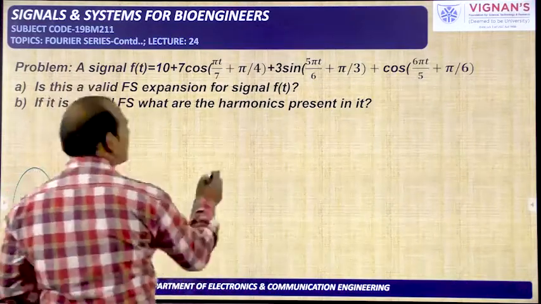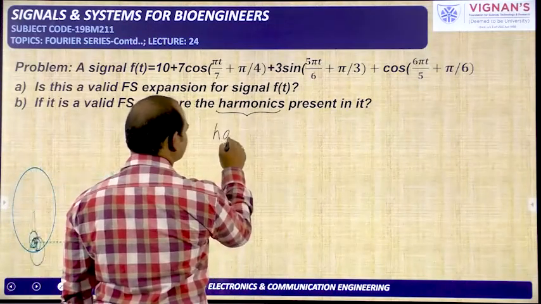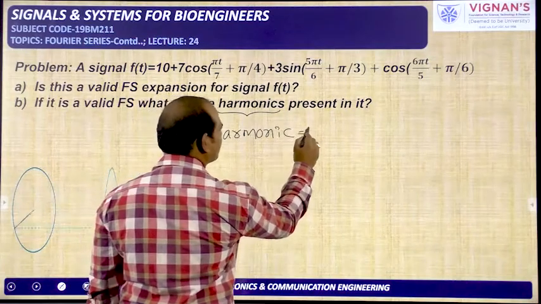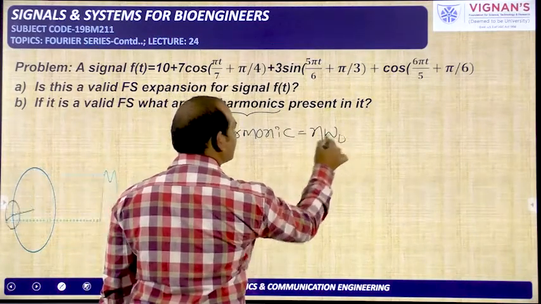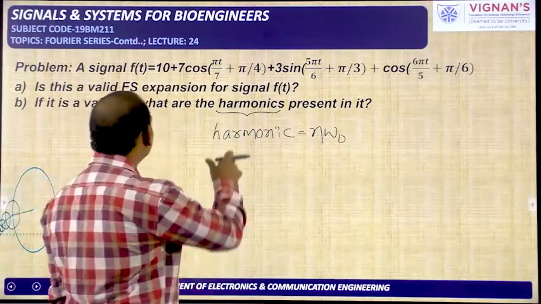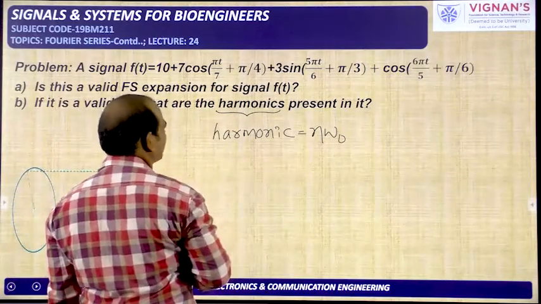What is a harmonic? Already we have discussed harmonics. A harmonic is nothing but an integer multiple of the fundamental frequency. It is like n omega naught or n f naught. First we need to find whether the given signal is a valid Fourier series or not.